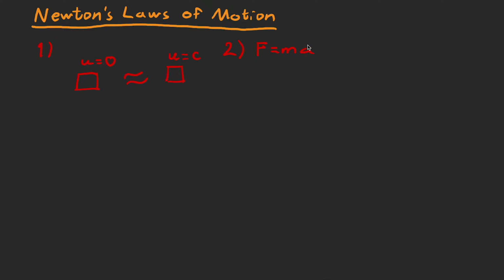We know what a represents, it's acceleration. What is m? m is called mass, and a lot of people don't understand this. It's distinctive from weight, and we'll get to that later.